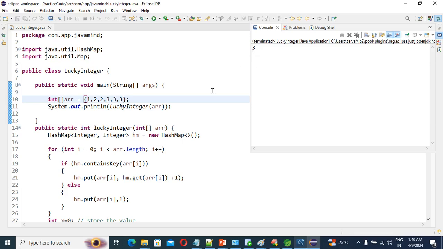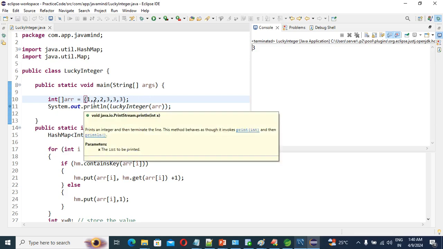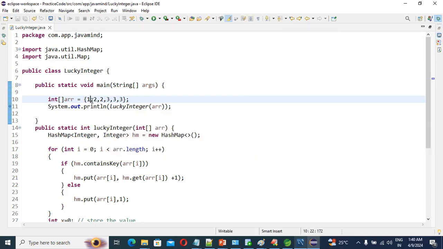Now we'll check, if we don't have a lucky number, then what are we going to print? Max minus 1, right? Suppose in this input I'm changing it to 2 comma 2 comma 2, and 3 comma 3.